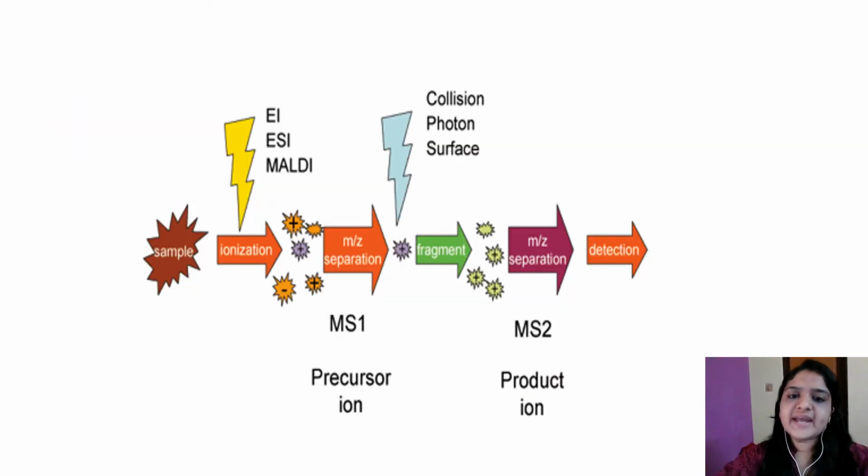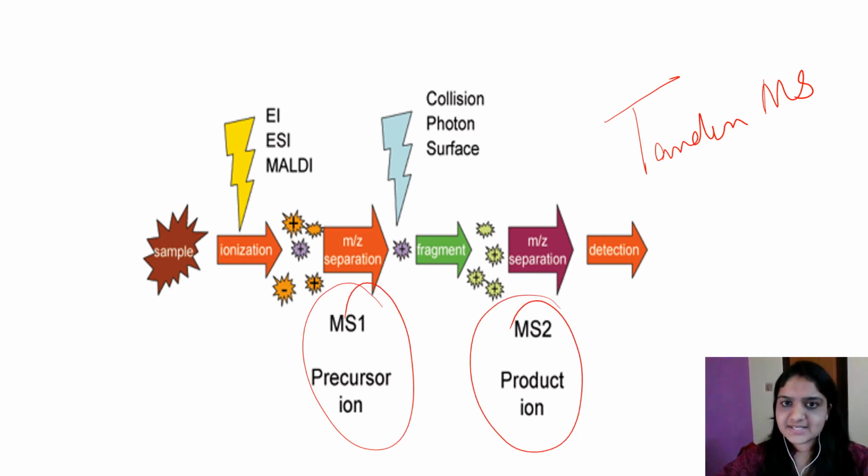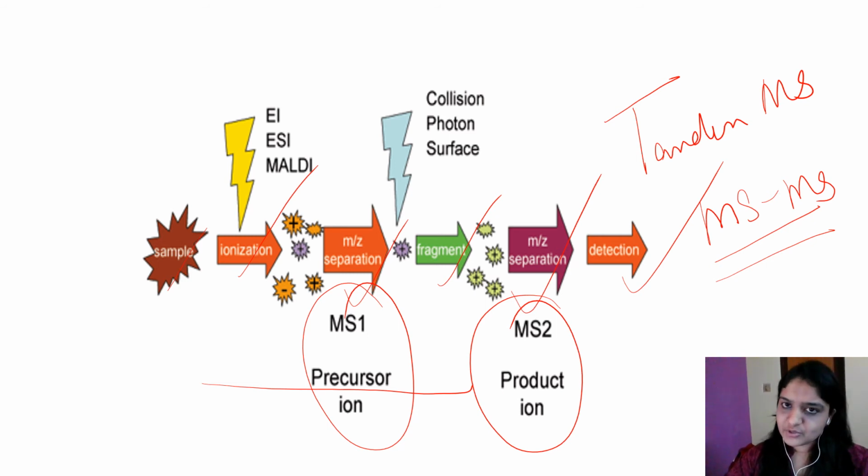So this shows a diagram of tandem mass spectrometry. As the name implies, two mass spectrometers are linked in series, so it's called an MS-MS instrument. So sample, ionized, mass to charge separation, then this fragment, again another mass to charge separation, and then it is detected. So these are the various spectrometers.